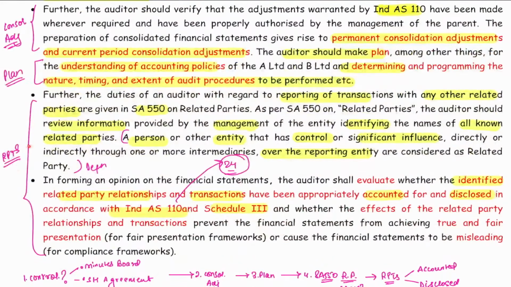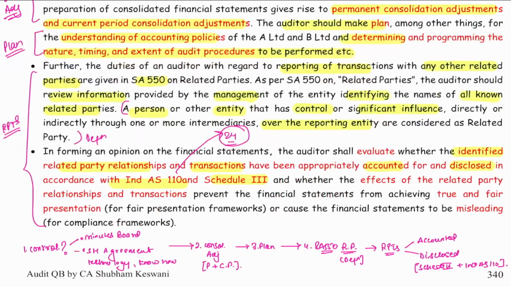And lastly, talk about related party transactions. Sir, this is an additional point. It was not required, but since ICAI has given, we need to consider it. Reporting of transaction with any other related parties is given in SA 550. They have given the definition of related party, a person or entity which has a control or significant influence over the reporting entity. Then see whether the related party relations and transactions are properly accounted and disclosed as per Schedule 3 and Ind AS 110. It should have been Ind AS 24, but it is ICAI. We will accept it. So these are the points to be considered.